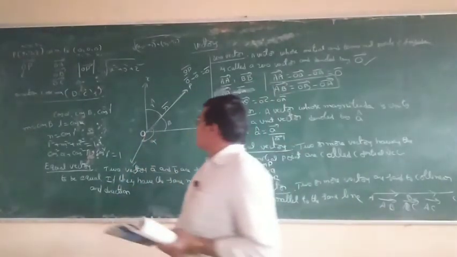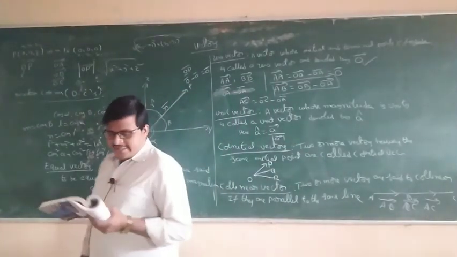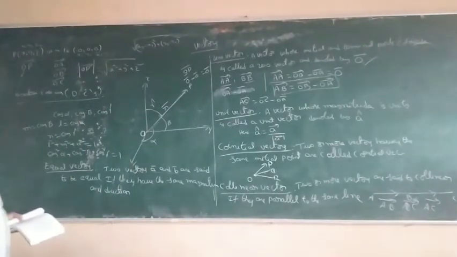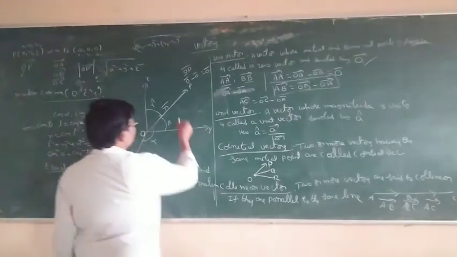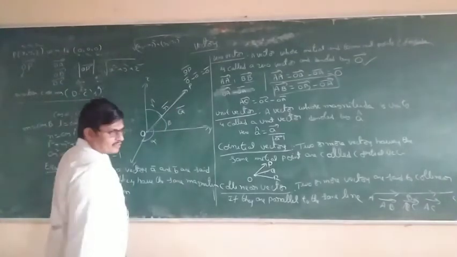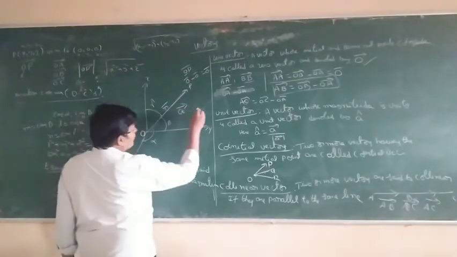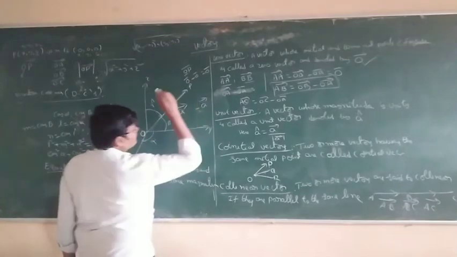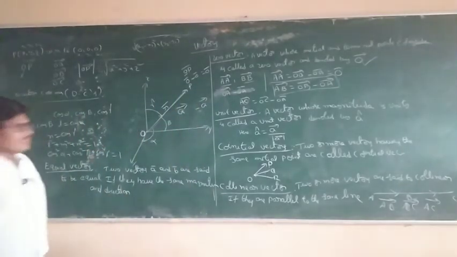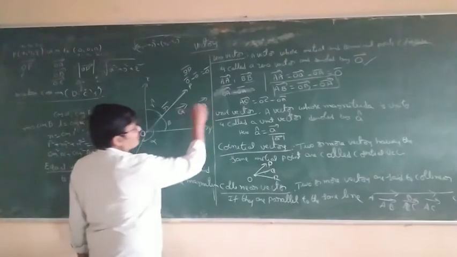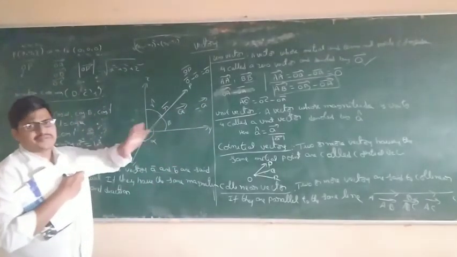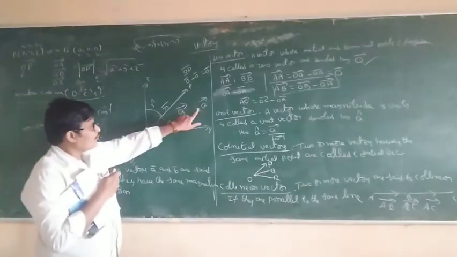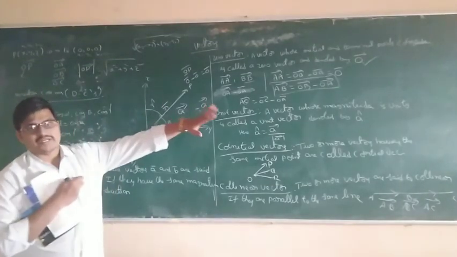Next one, negation of vector. Negation of vector means the vector is the same, but the direction is opposite, reversed. For example, A bar is a vector. Negation of A bar means minus A bar. So the magnitude is the same, but the direction is opposite.